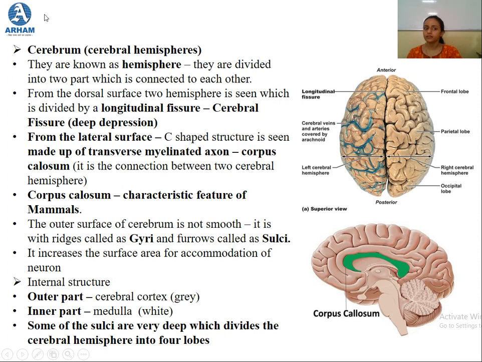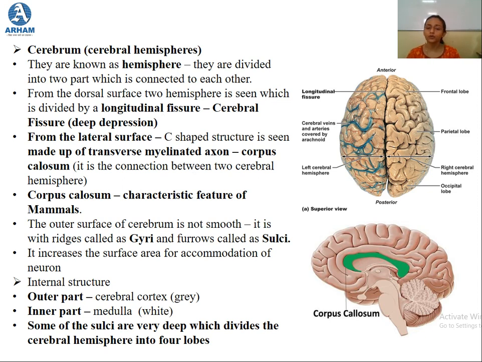Then we studied that the cerebrum is not a smooth structure. The surface of it is not very smooth. It has various ridges and furrows. The ridges in scientific terms are known as gyri and the furrows are known as sulci. Why are these ridges and furrows necessary? They are necessary to increase the surface area of the cerebrum.